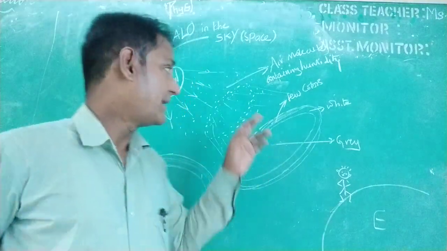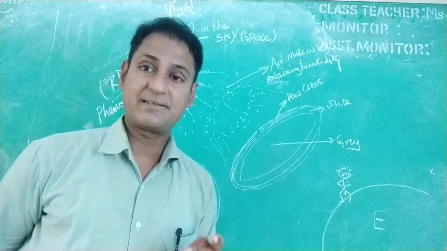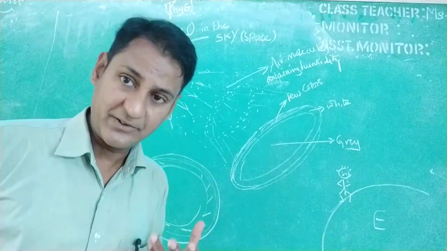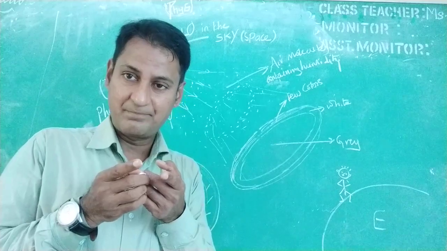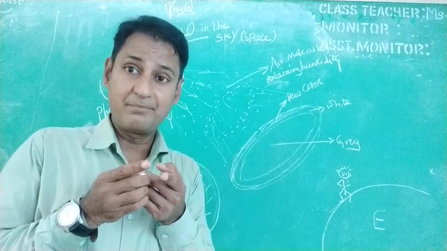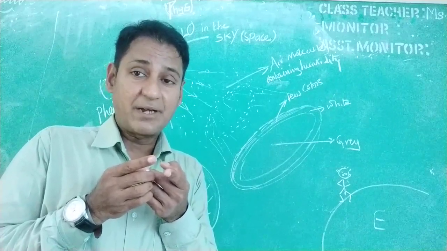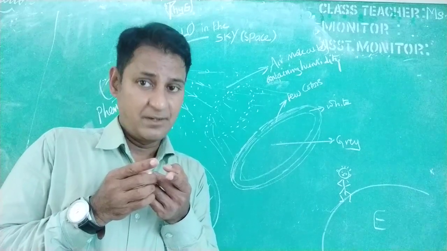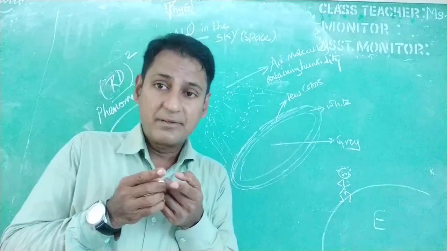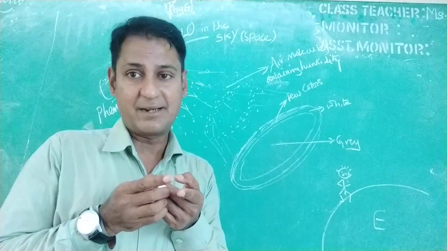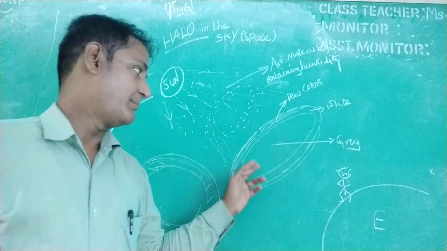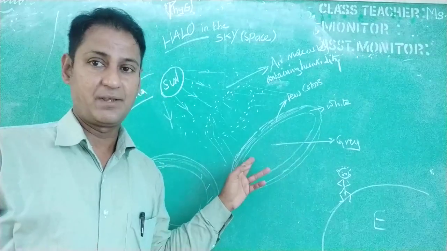So the air particles present here act as obstacles for the path of light rays, due to which the light rays may get diffracted and then interfere, and some colors out of 7 may get mixed in unequal proportion, due to which grey color appears in the mid portion of this halo.